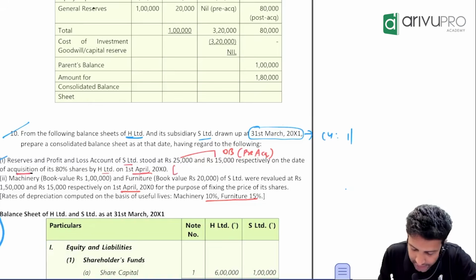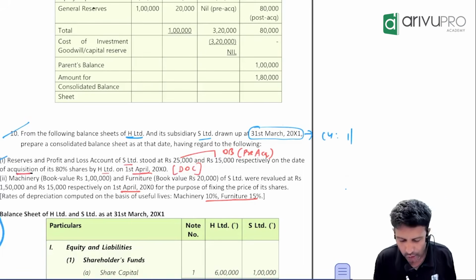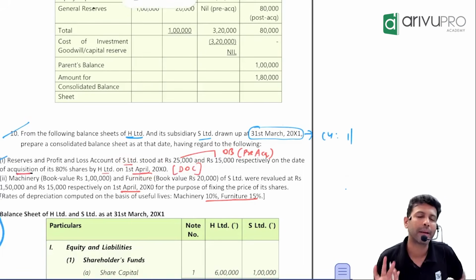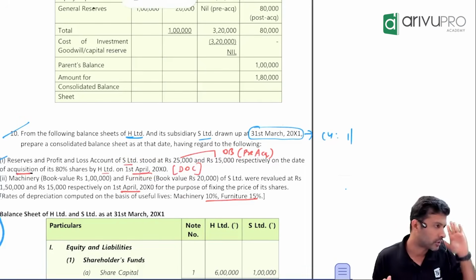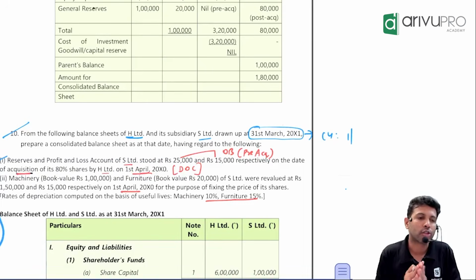So can I say this is DOC, as in date of control? Or you can also call it DOA, date of acquisition. Both are fine. This is the date on which the holding company got control over the subsidiary company. Good.